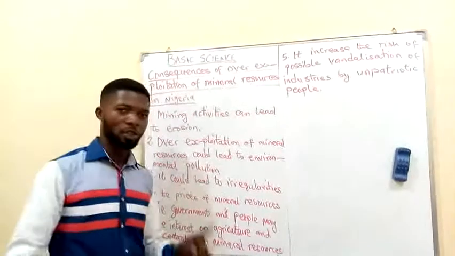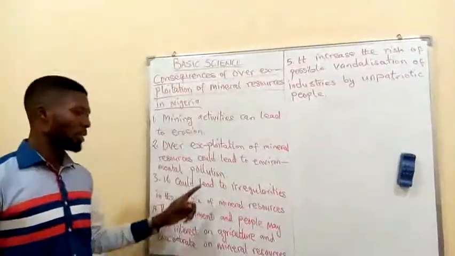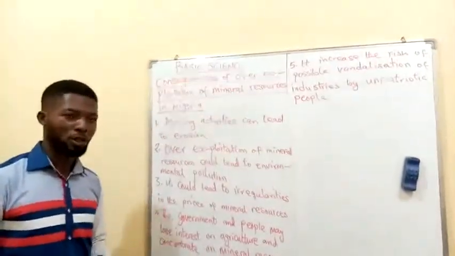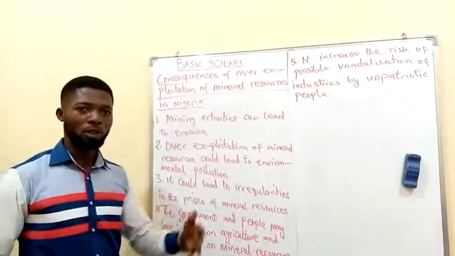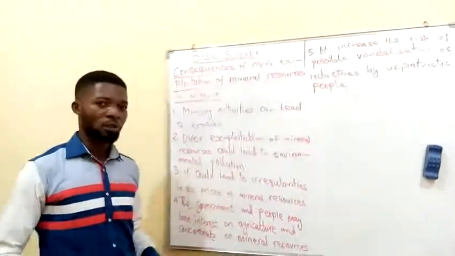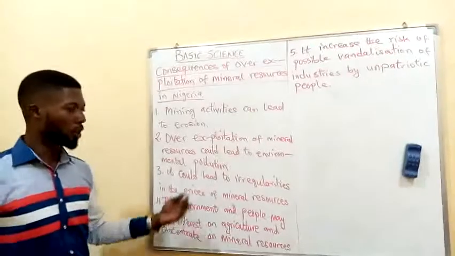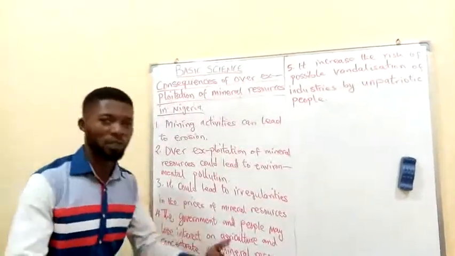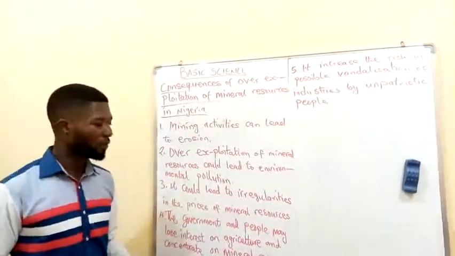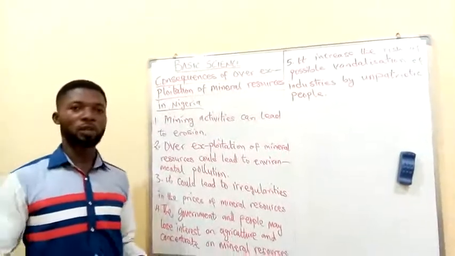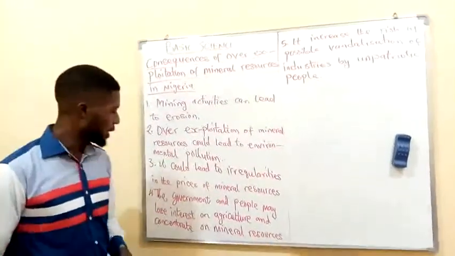Reason being that company A can provide these mineral resources, likewise company B, C, and so on. So because of the competition, so many industries will fix their own price different from the other companies in order to get their way into the market.